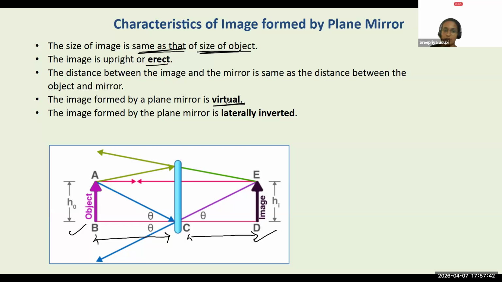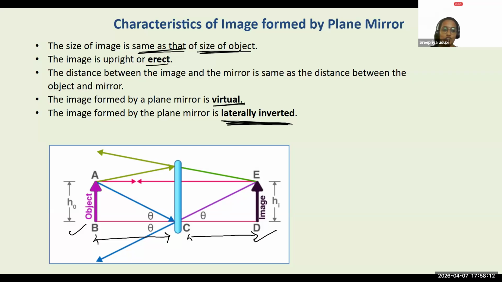This we have already seen. And the image formed is laterally inverted. What is the meaning of laterally inverted? You know this in mirrors. Left appears to be right, right appears to be left. That's called lateral inversion, right? If you hold something, let's say a badge, or write something on a paper and stand in front of a mirror, it is going to be seen completely inverted, from left to right.